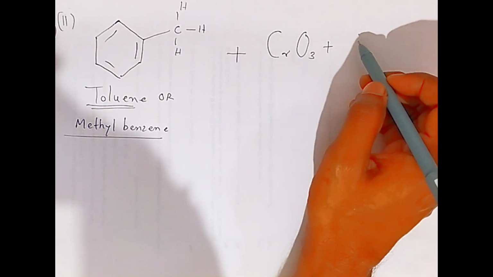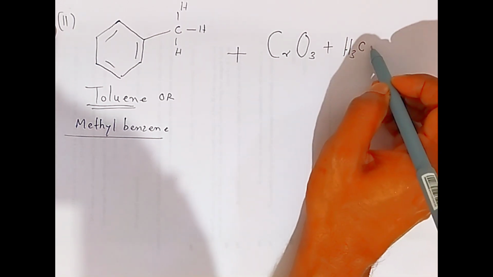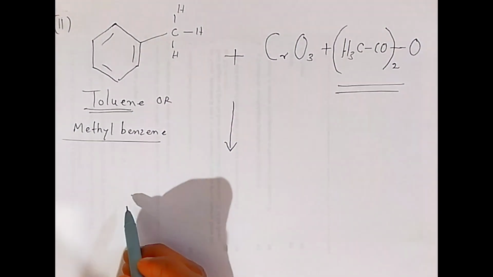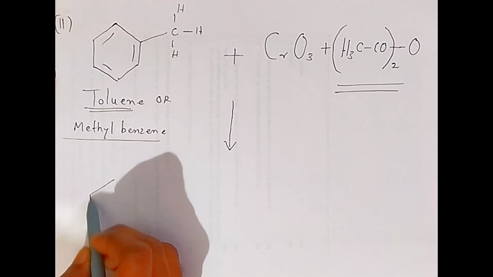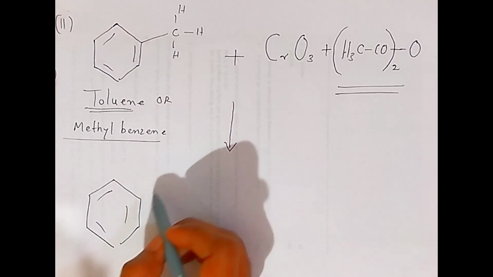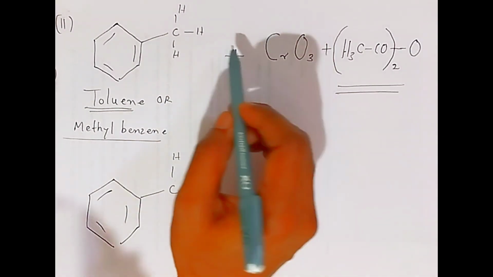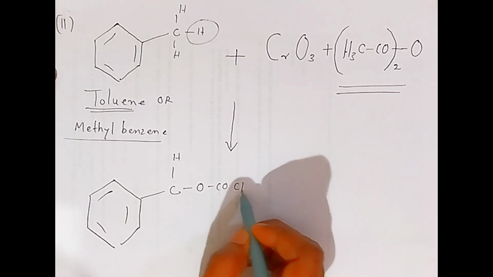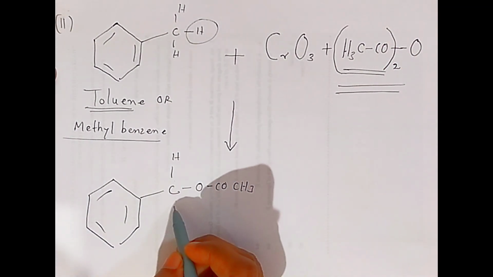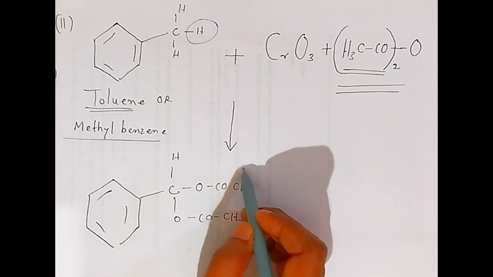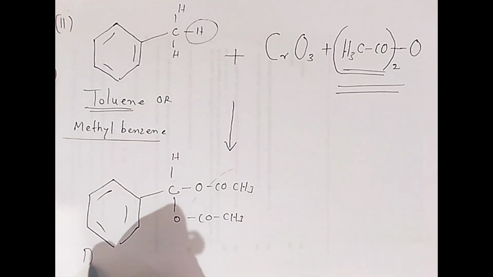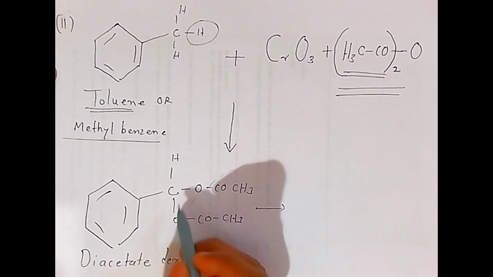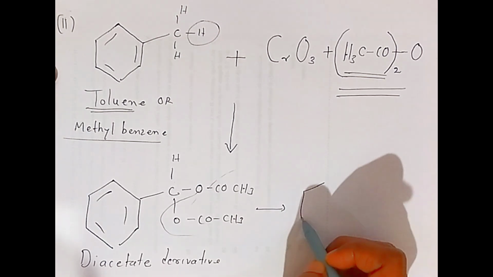and acetic anhydride. What happens, students, when we heat it? Here this will combine with toluene, and it will form a complex like this, students. This hydrogen I am writing like this. Now what happens, students, this will combine here, and it will be OCOCH3. Here 2 molecules of acetate will combine like this. It is a diacetate derivative, which is unstable, students. It will break like this and you will get benzaldehyde.